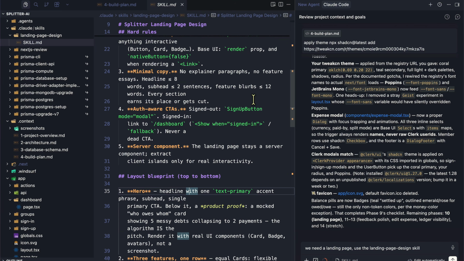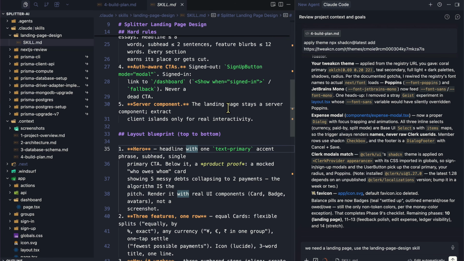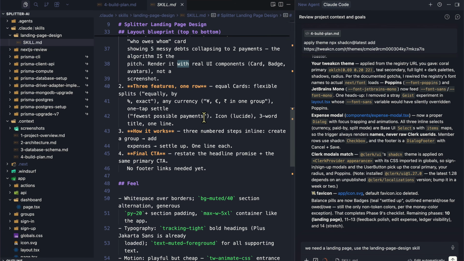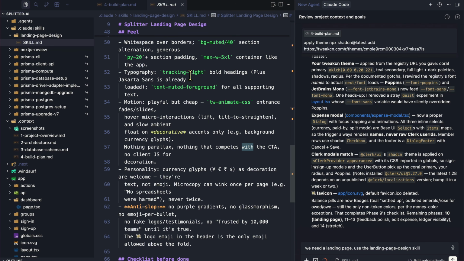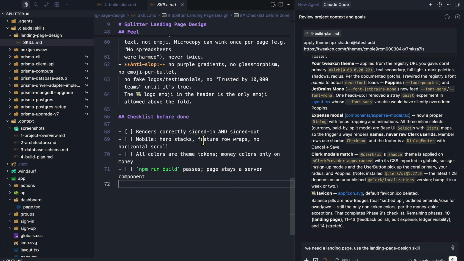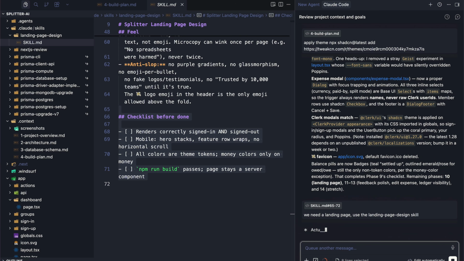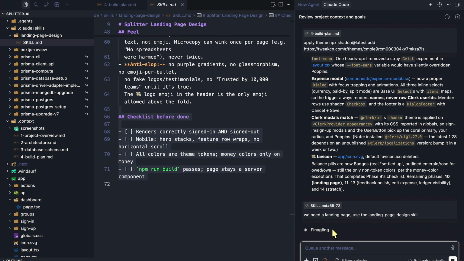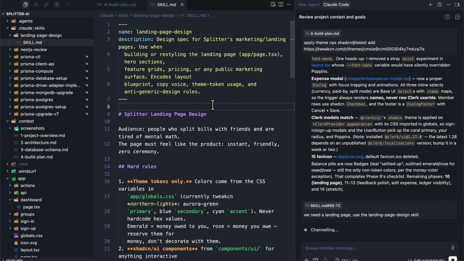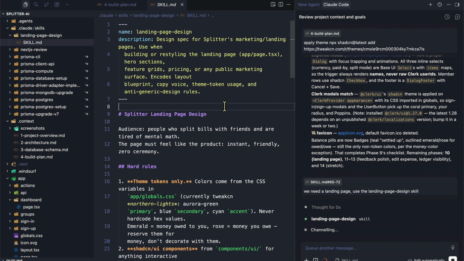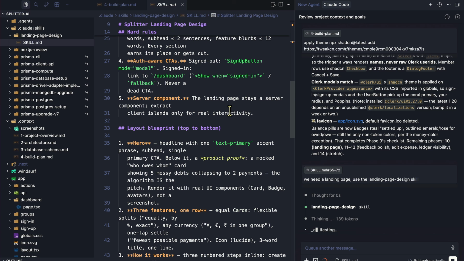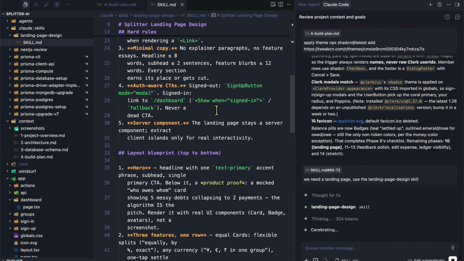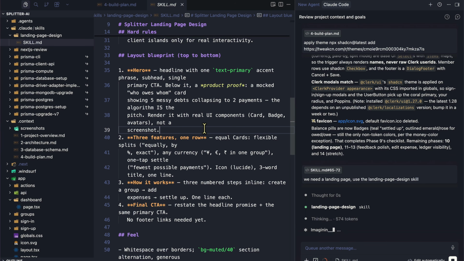It covers shadcn/ui components, minimal copy, auth-aware CTA, server component, layout blueprint, some instructions here, what we're looking for, and so on. And then a checklist before it's done. So let's just enter that. Since this is a skill, it's automatically just going to pick it up because it's inside landing page design. Whatever you're looking for in terms of the landing page in the design spec, you could also just do that. Again, look at that. It has picked up the landing page design skill, which is what we want. So whatever instructions you want, make sure to give it here, right? This way you don't have to worry about it.